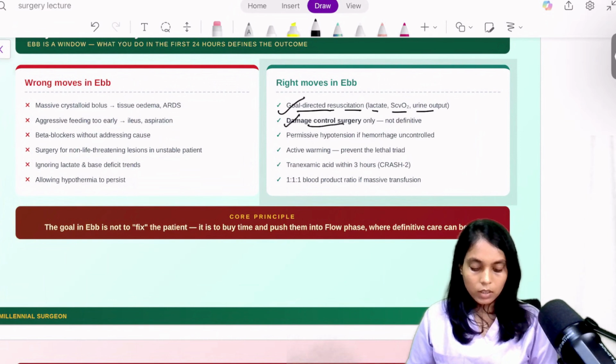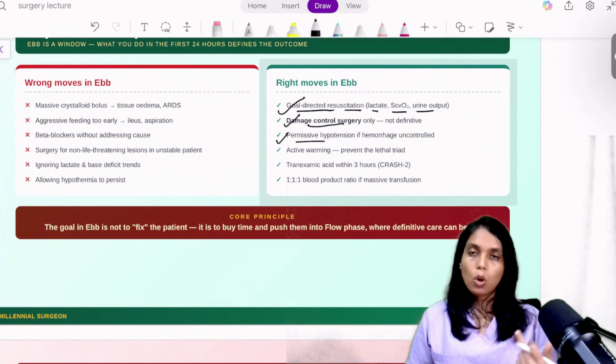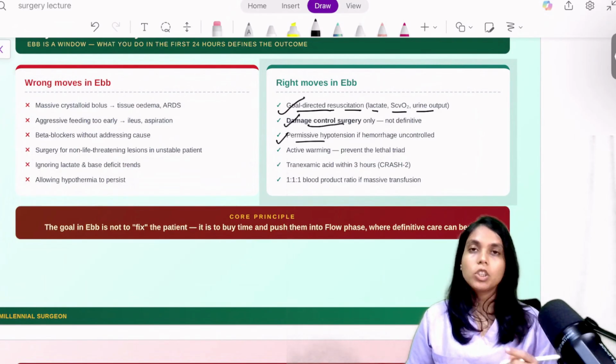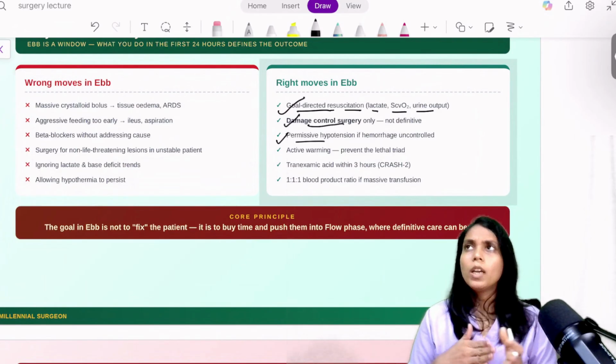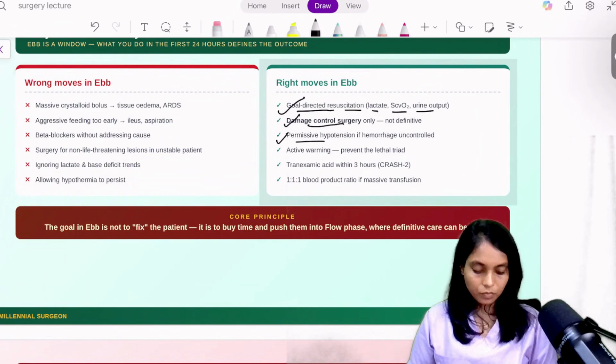Okay, third thing, permissive hypotension is important in the F phase, because if you do overcorrection, then there will be more chance of bleeding. Because if the patient goes to 120 or 130 of systolic BP, then there will be more chance of bleeding. So permissive hypotension is important if hemorrhage is uncontrolled.